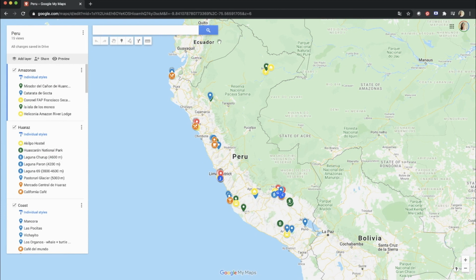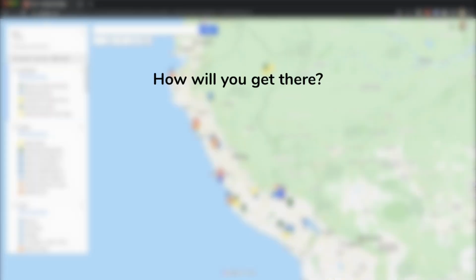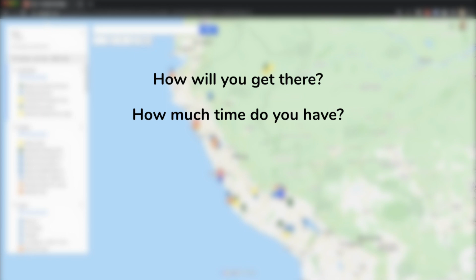For example, are you coming from Ecuador or Bolivia by bus? Or are you flying from Brazil by plane? And how much time do you need? Do you have only a week or many weeks? And how will you get around? Will you rent a car, or are you going to use night buses, day buses, train, airplane?